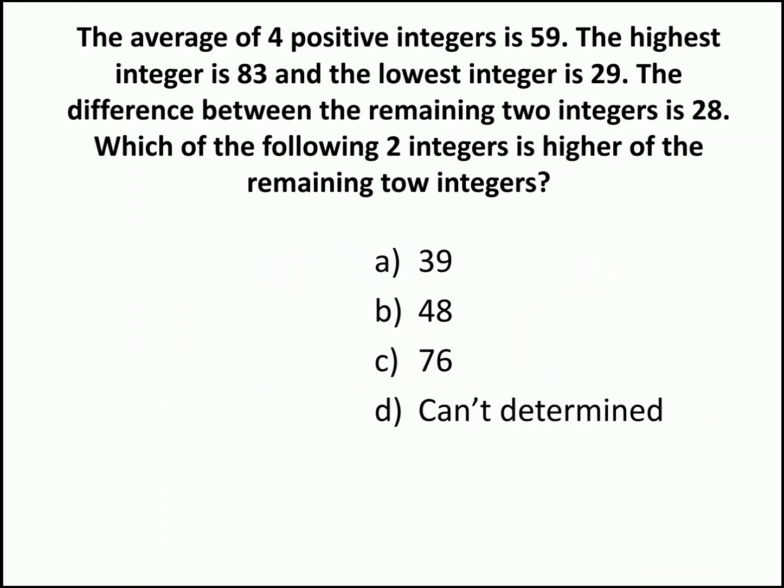The average of 4 positive integers is 59, the highest integer is 83 and the lowest integer is 29. The difference between the remaining two integers is 28. Which of the following two integers is higher of the remaining two integers?